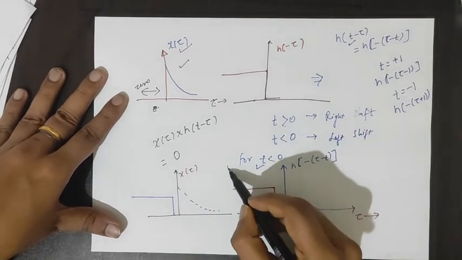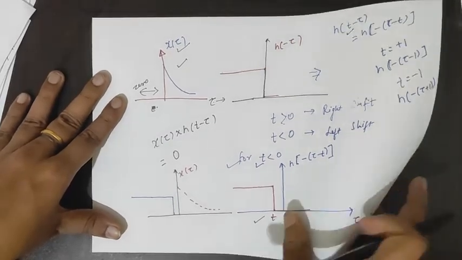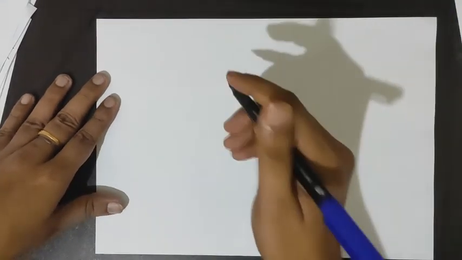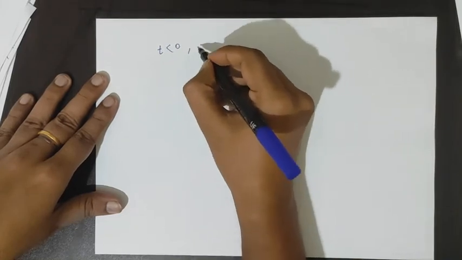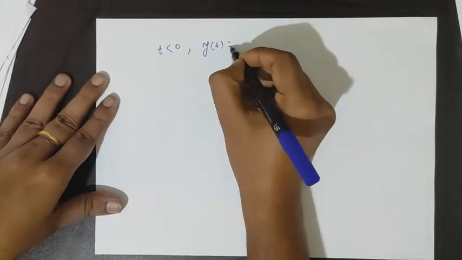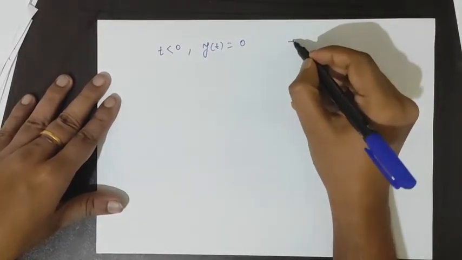That is why, for t less than 0, y(t) is equal to 0. Why will y(t) be 0?